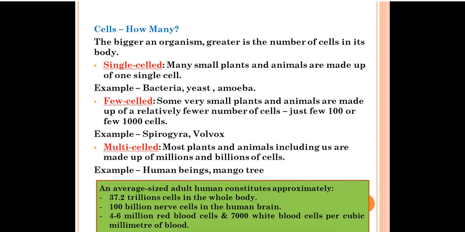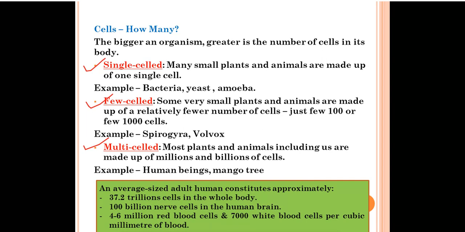So let's talk about the single cell organism. If we talk about single cell organisms, the first thing which will come to our mind is amoeba, right? Many plants and animals are made up of only one cell. Examples: bacteria, yeast, amoeba. So just learn the examples of bacteria, yeast and amoeba as single cell organisms. Few celled: in many organisms, a few number of cells are present, very few cells like 100 or 1000. Examples, Spirogyra, Volvox.